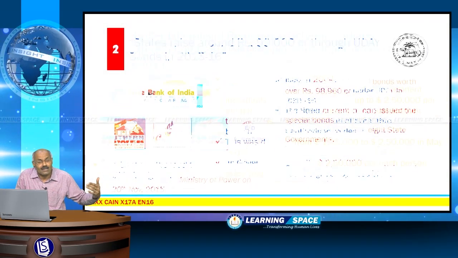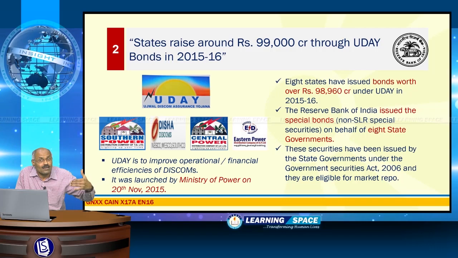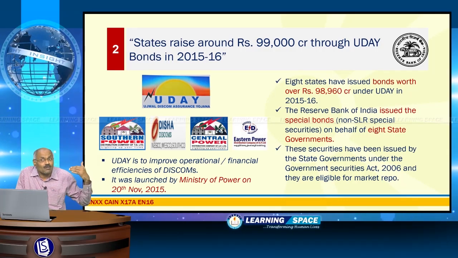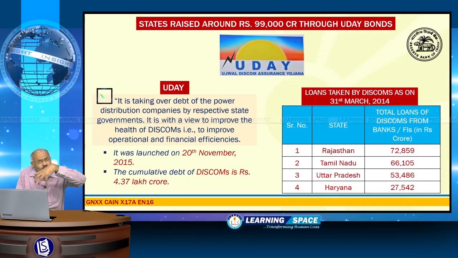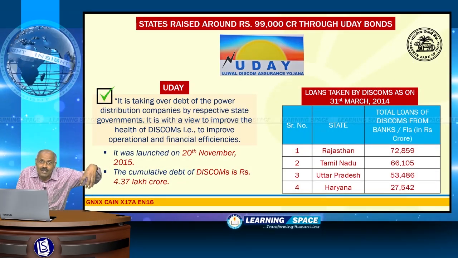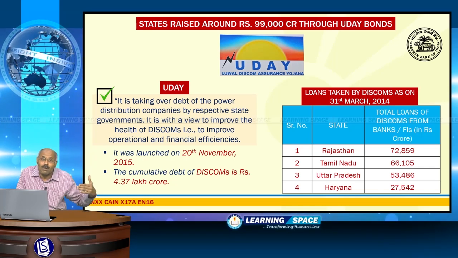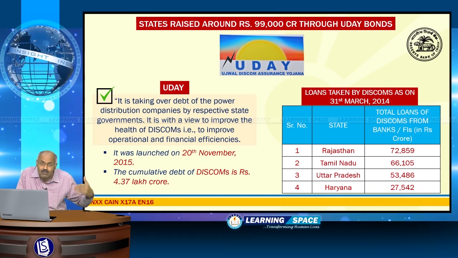Right friends, look at the next issue. States raised around rupees 99,000 crore through Uday bonds in 2015-16. You may ask, what is Uday? Uday is nothing but taking over the debt of the power distribution companies. Power distribution companies are in problems due to several reasons. These are popularly known as the Discoms.